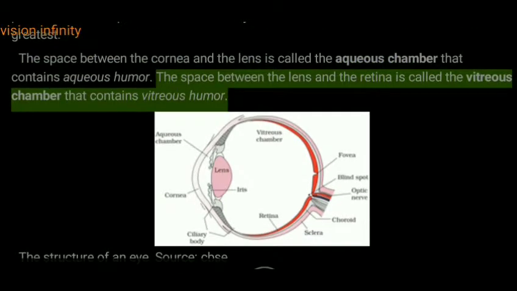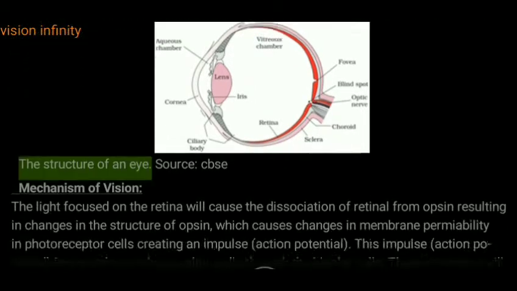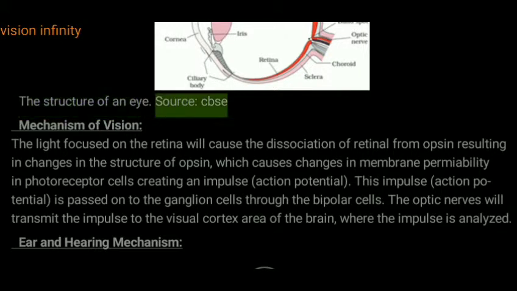The space between the lens and the retina is called the vitreous chamber that contains vitreous humor. There is an image in the content here. Picture. The structure of an eye. Source: CBA3.